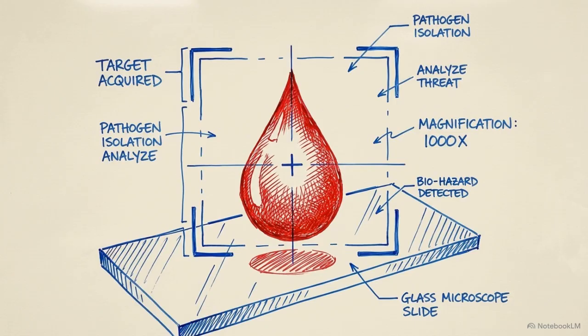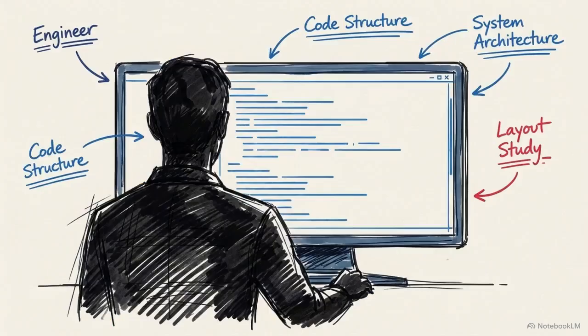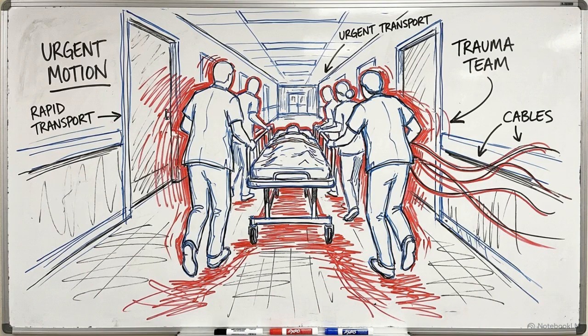Or look at the Epic sepsis model. This algorithm was technically capable of flagging blood infections, but upon deployment across hundreds of hospitals, it triggered an immediate clinical backlash, creating far more chaos than clarity. These systems fail because of the context gap, a structural disconnect between the controlled variables an engineer optimizes for and the high-stakes, unpredictable physical environment a nurse or doctor navigates.